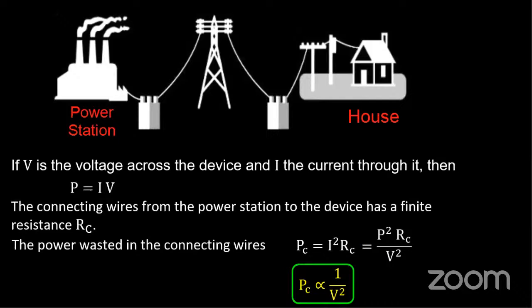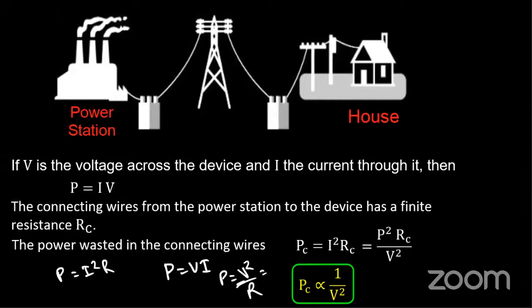Most of you might be studying this. From Ohm's law we get P is equal to VI, and two more expressions from here: P is equal to V square by R, or P is equal to I square R. So what causes more power loss, the current or the voltage?